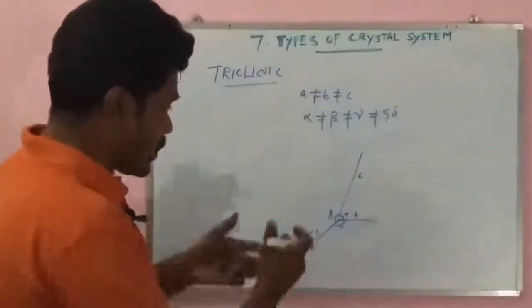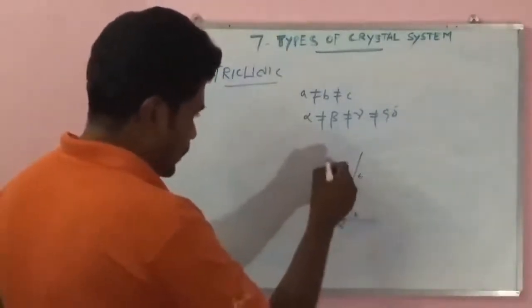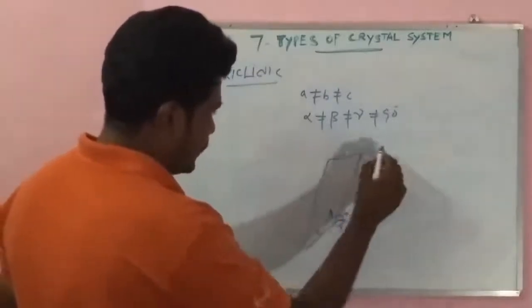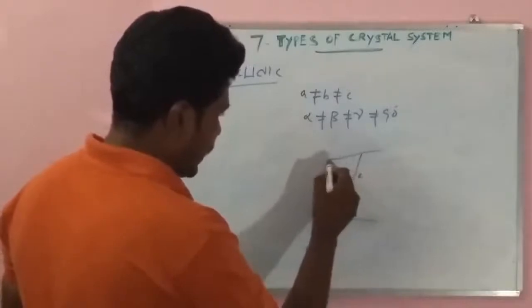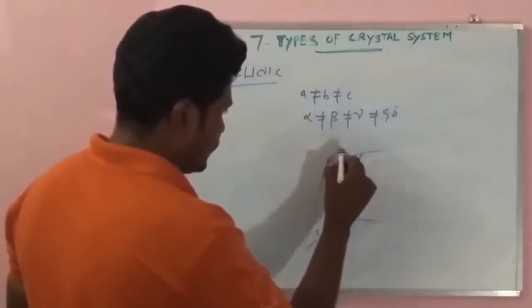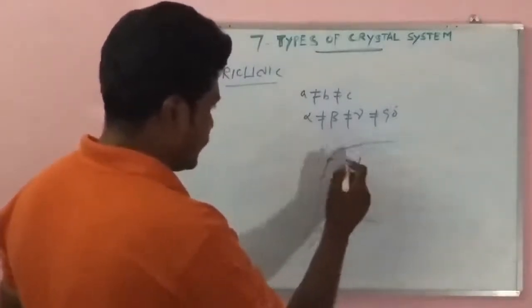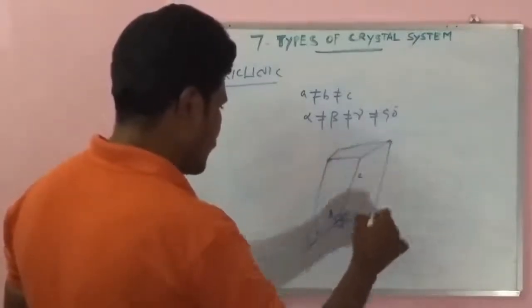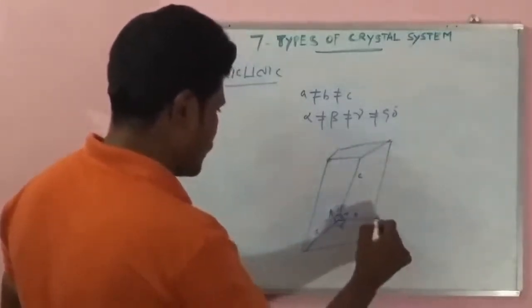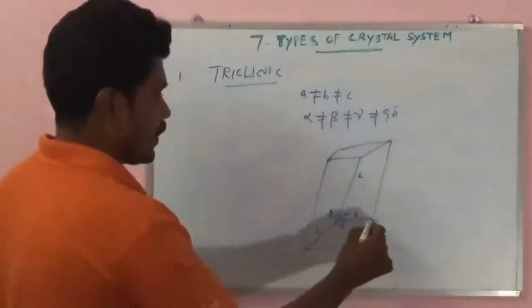So now let us look at the planes. What are the types of planes?